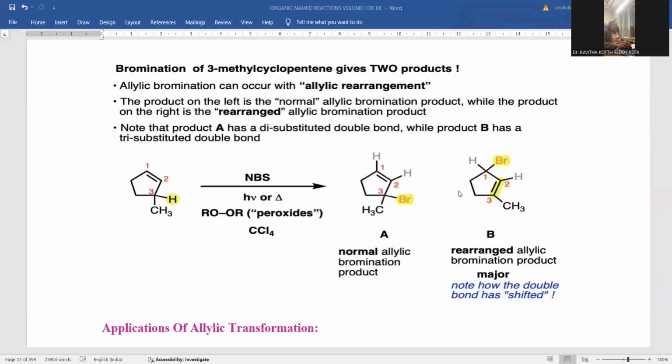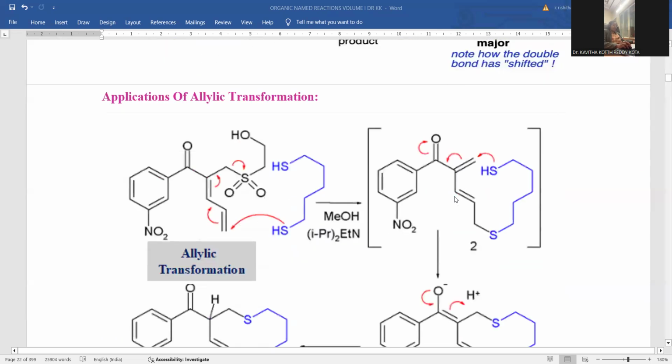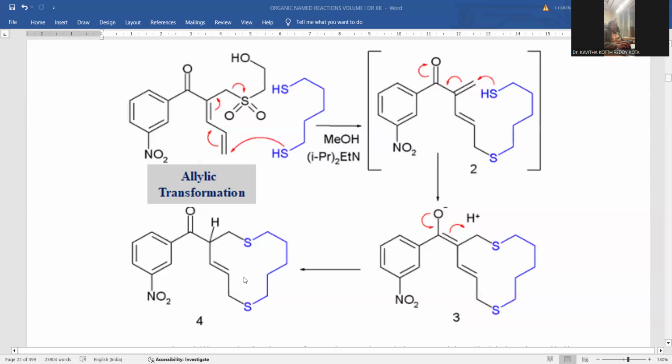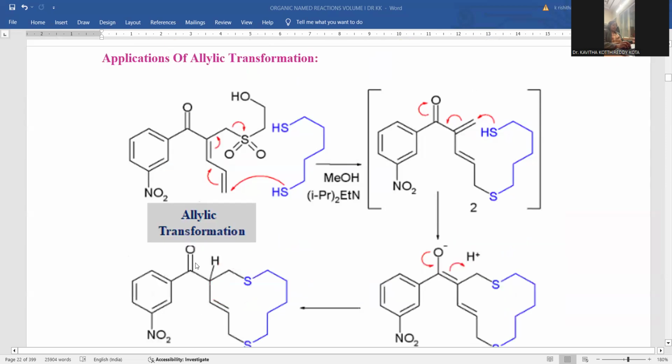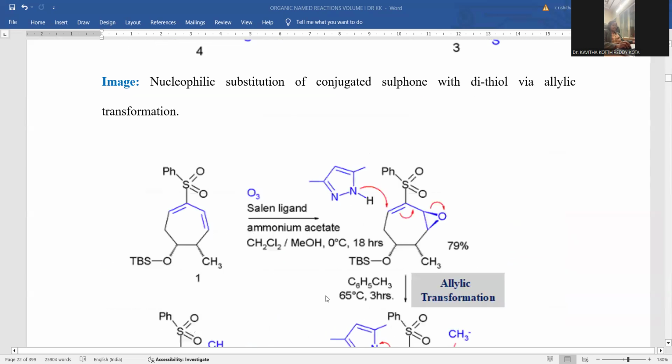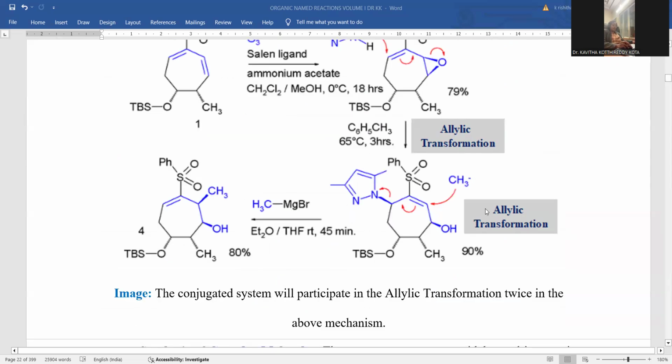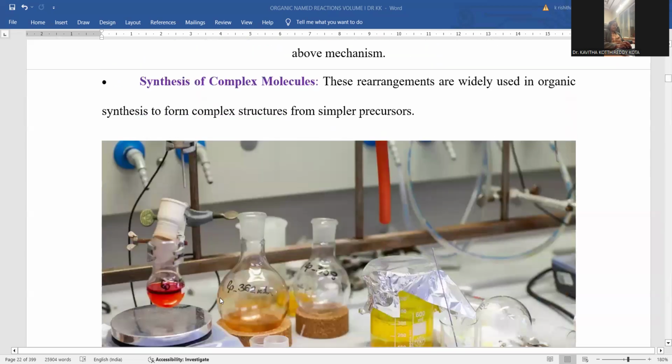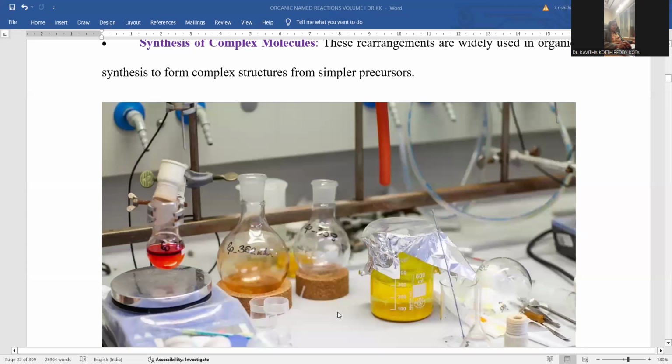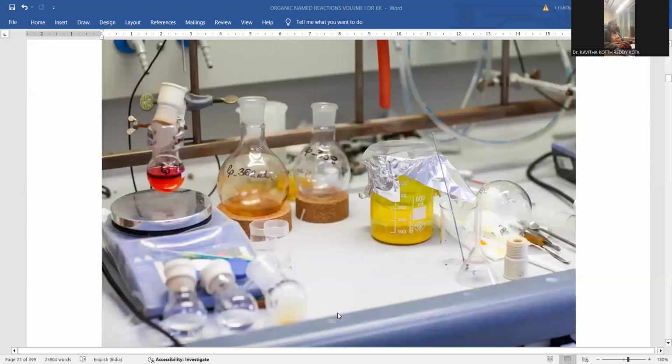This is the kind of example you can notice from the allylic rearrangement perspective. This reaction we have already gone through, already observed as an example, and to this extent a larger molecule is also generated by means of the allylic rearrangement process. And here is the example. This is also a discussed one, a 7-member ring with the sulfone moiety, phenyl moiety, ozone treatment. This reaction is also discussed, so that allylic transformation takes place in various stages, giving the final product like this. Synthesis of complex molecules is possible. So many complicated things get synthesized.